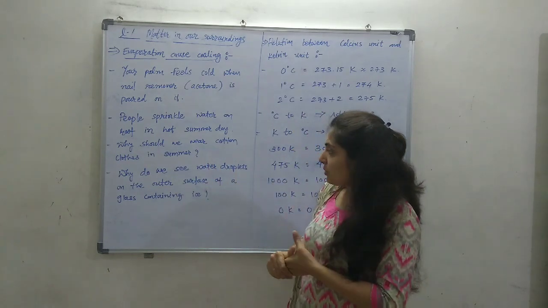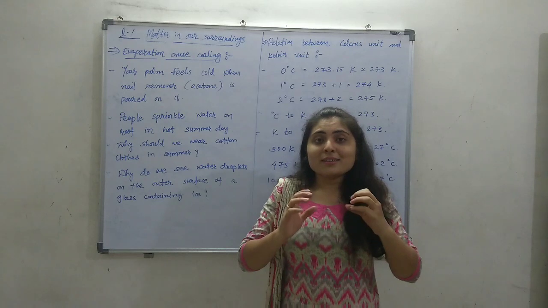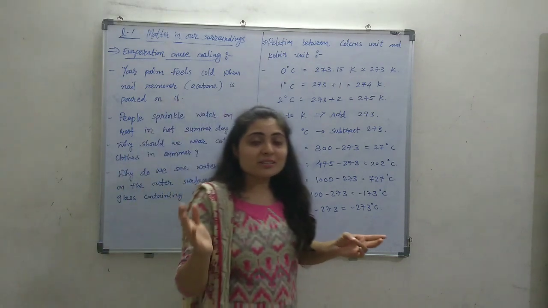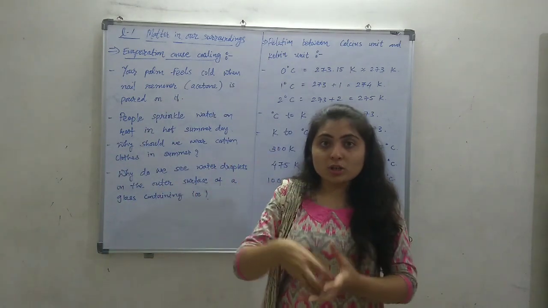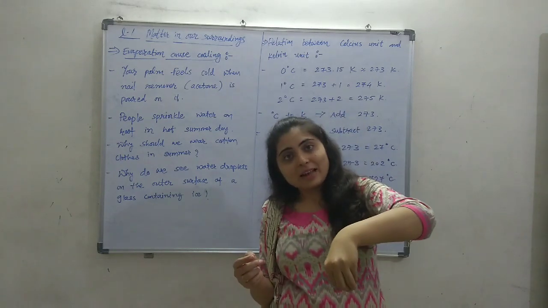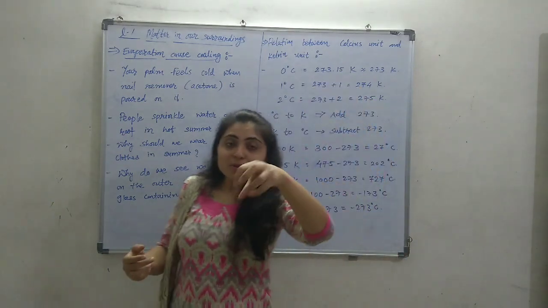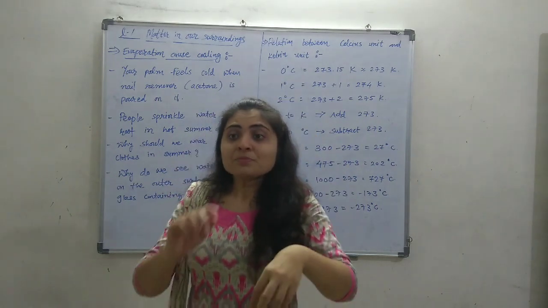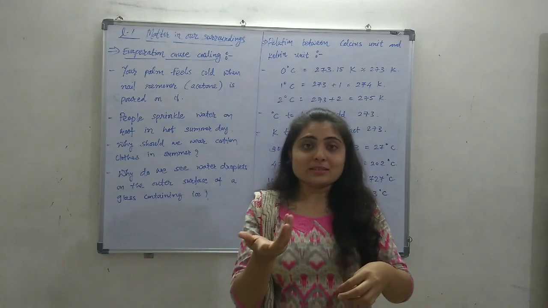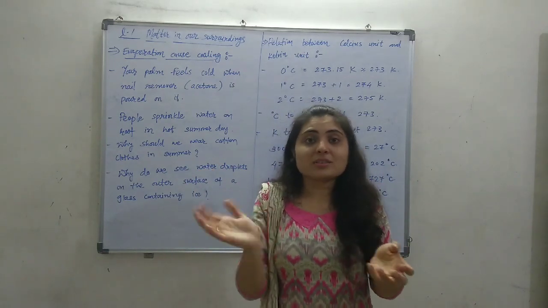Now, why do we see water droplets on the outer surface of a glass containing ice? This we have seen every day, many times, from our childhood. Whenever we take ice cold water or ice in a glass, with the ice inside the glass, we see that the outer surface of the glass becomes wet, with water on the outer side.